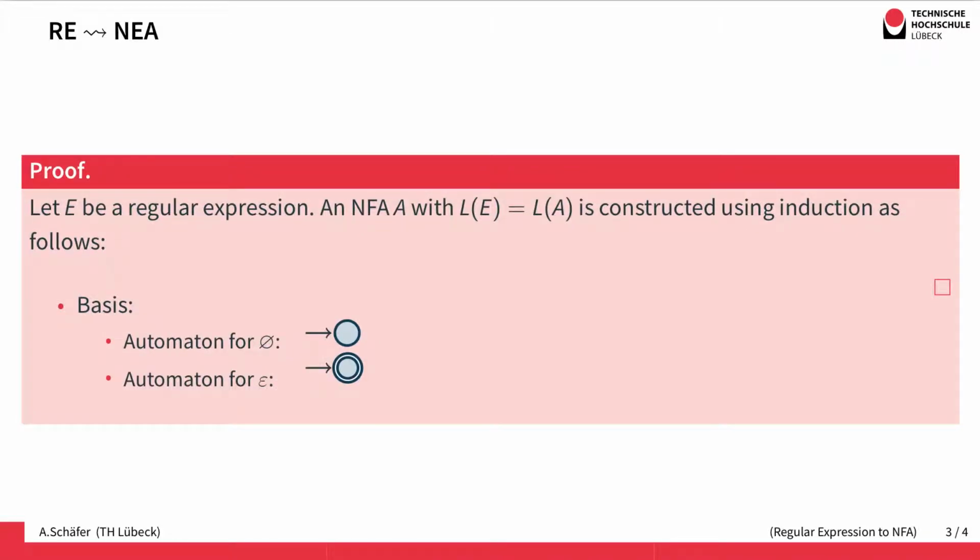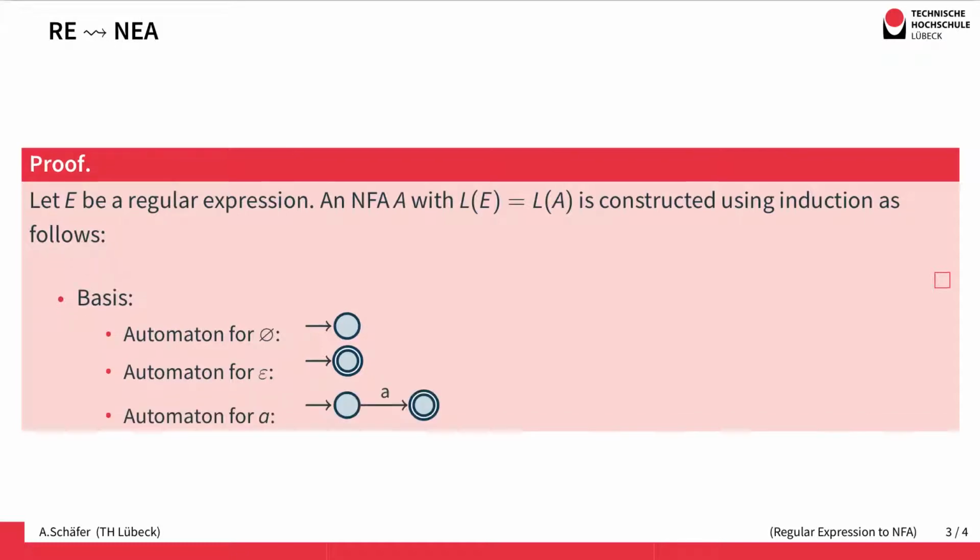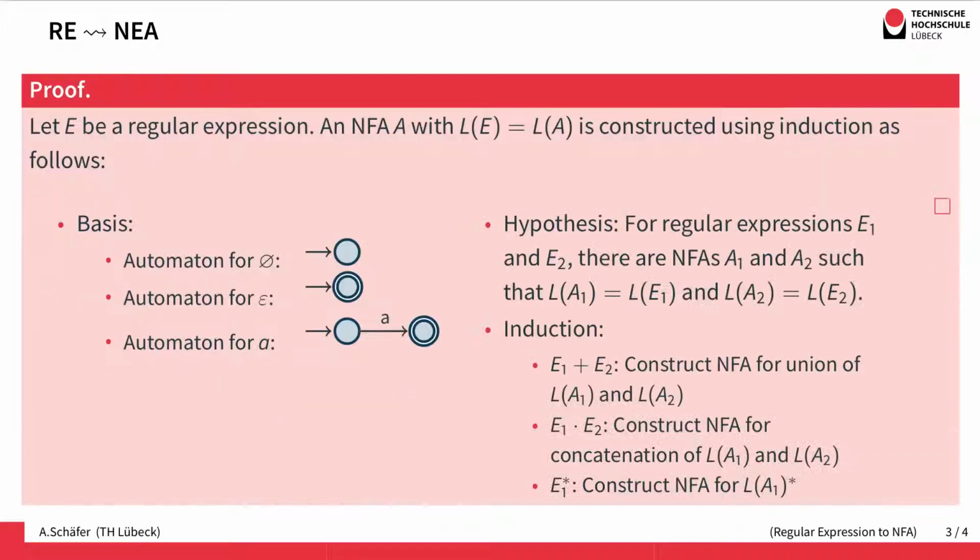For the set containing only the empty word, this is an automaton that accepts the empty word and nothing else. It has only one state, which is initial and accepting. The third basis case is just one letter from the alphabet, and we can also easily construct an automaton for this case. It consists of two states, one is initial, one is accepting, and we have a transition with the letter A from the initial to the accepting state. And so we have an automaton for a regular expression A for each element of the alphabet.